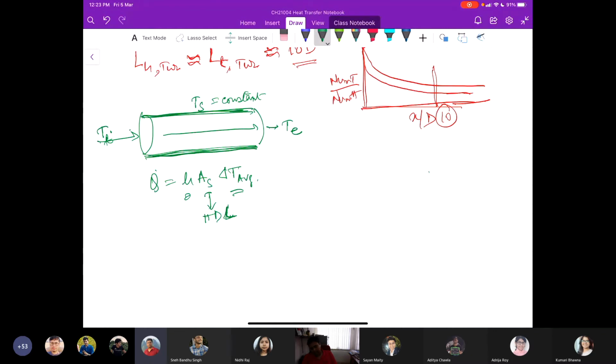Now if you remember, in the last class we did an arithmetic average. We initially started with the logical assumption that we take an arithmetic mean of the temperature difference, and then I told you that this is not correct, it would over-predict the heat transfer rate, and we introduced a term called the LMTD, the log mean temperature difference.